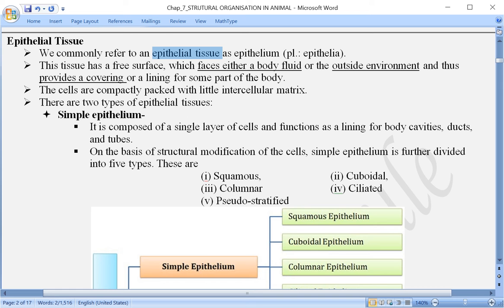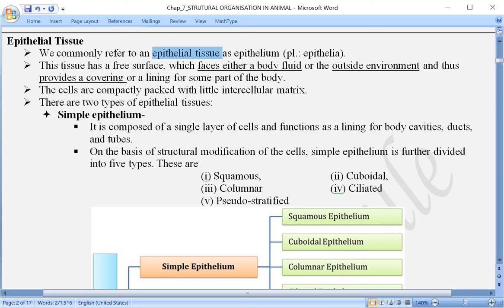Now this epithelium or epithelial tissue has a free surface which faces a body fluid or otherwise the outside environment. Like, let us say in the case of our skin, it is facing the outside environment. Let us consider the blood vessel. A blood vessel has an outer surface and an inner one.